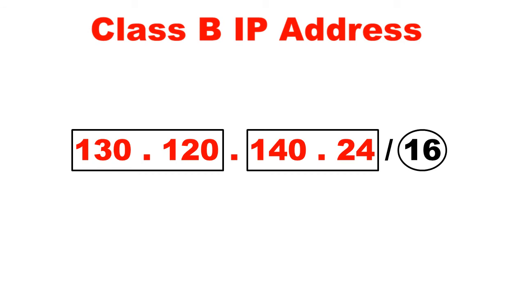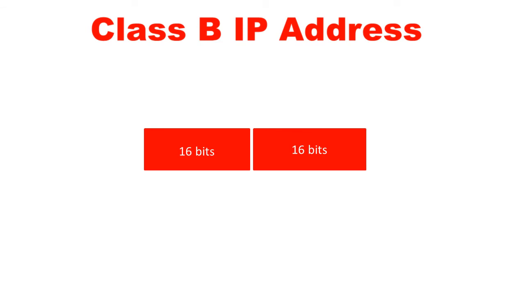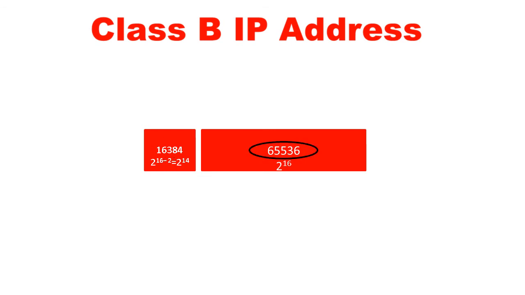140.24. Therefore we can have 16,384, that is 2 to the power 16 minus 2 equals 2 to the power 14 possible networks in the class B category IP address, because 2 bits out of 16 bits are kept reserved for identification of network category, and 65,536, that is 2 to the power 16 hosts in each of the class B category networks.